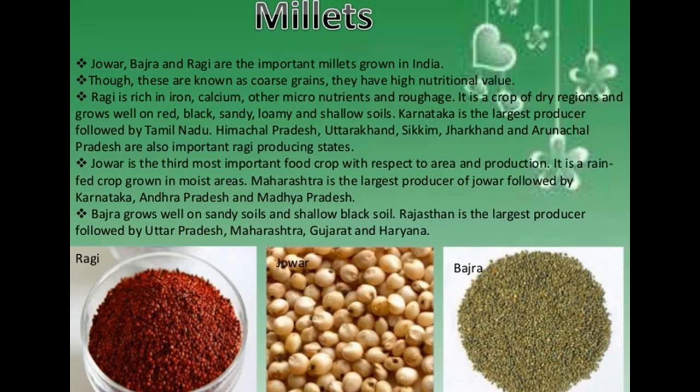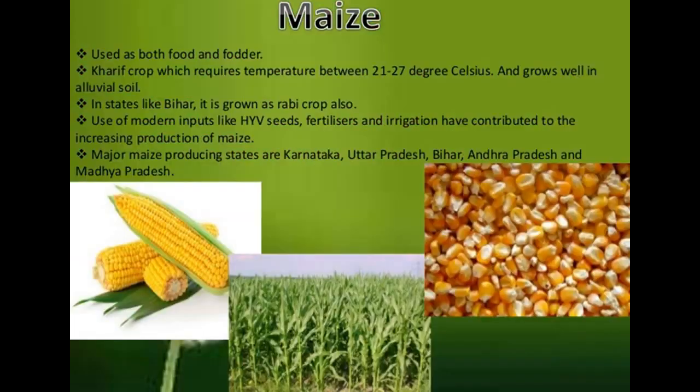Karnataka is the largest producer of ragi, followed by Tamil Nadu, Himachal Pradesh, Uttarakhand, Sikkim, Jharkhand and Arunachal Pradesh, which are also important ragi producing states. Jowar is the third most important food crop with respect to area and production, and it is a rain-fed crop grown in moist areas. Maharashtra is the largest producer of jowar, followed by Karnataka, Andhra Pradesh and Madhya Pradesh. Then Bajra grows well in sandy soils and shallow black soil. Rajasthan is the largest producer, followed by Uttar Pradesh, Maharashtra, Gujarat and Haryana.